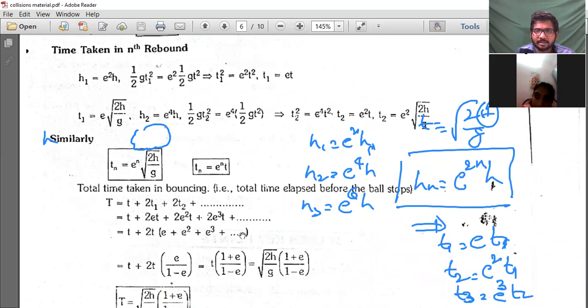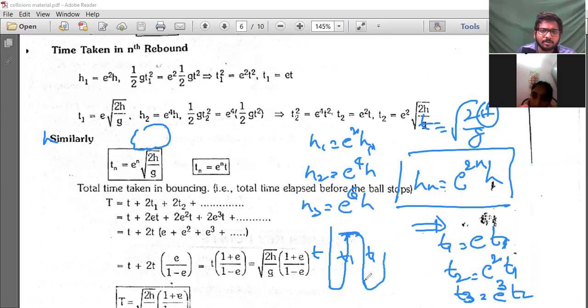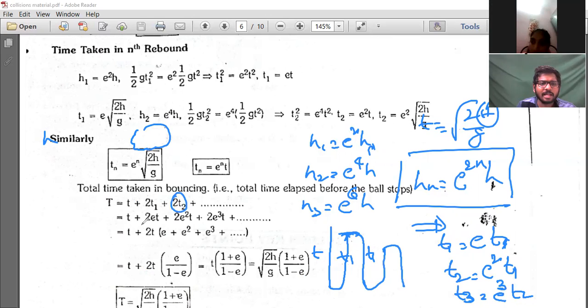Understood, sir. Like I'll show you. This is T, then this will be T1 till here, that is e power 1 into T. Then this will be again T1, right? Yes, sir. After that T2, that is 2T2, right? Understood, sir. Like that, if you keep on adding using mathematical theorem, T plus 2T1, that is 2eT plus 2e square T plus 2e cube T, like that.